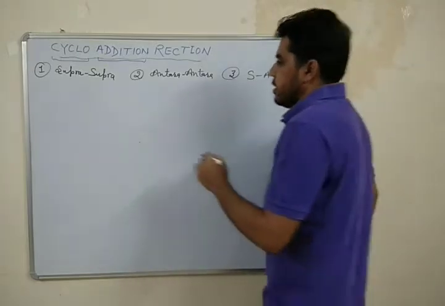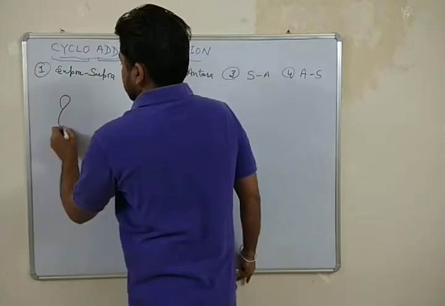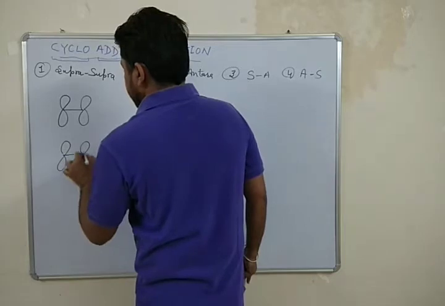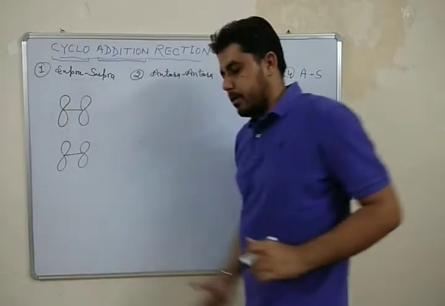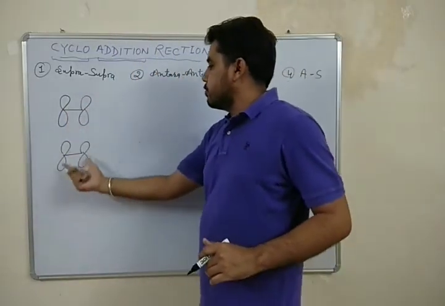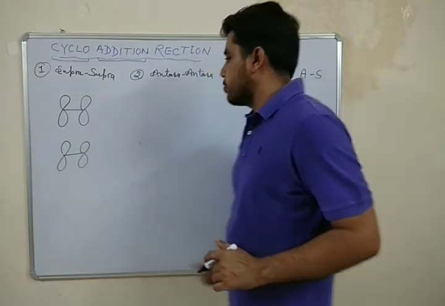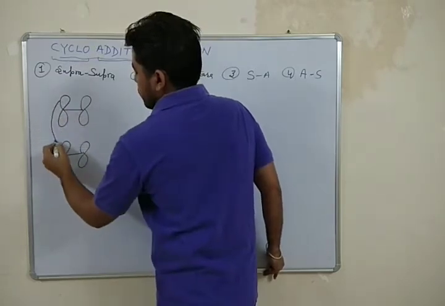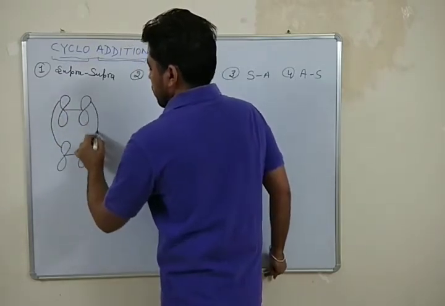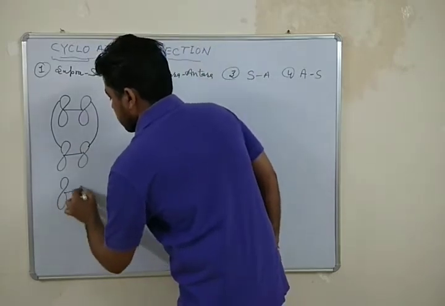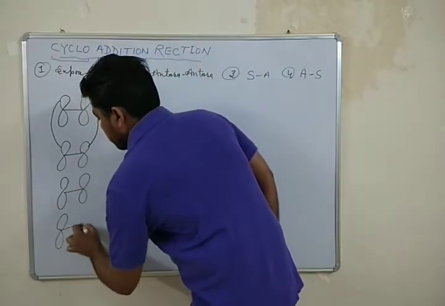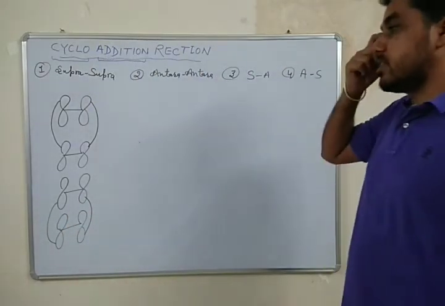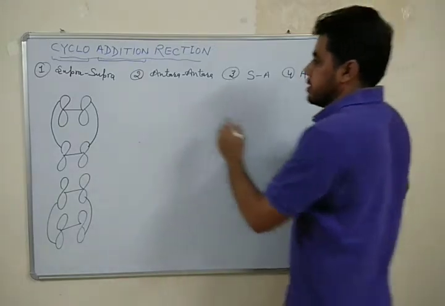Let me explain with the help of these diagrams. Suppose I want to add this system of 2 pi electrons with another system of 2 pi electrons. If the addition takes place like this, from upper lobe to upper lobe or lower lobe to lower lobe, then this type of system is termed supra addition.